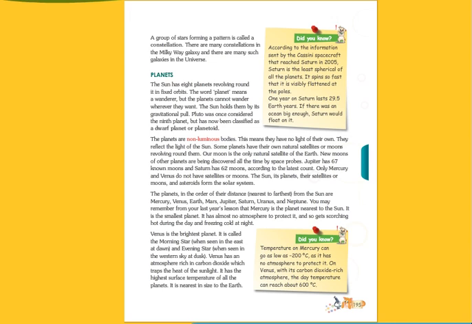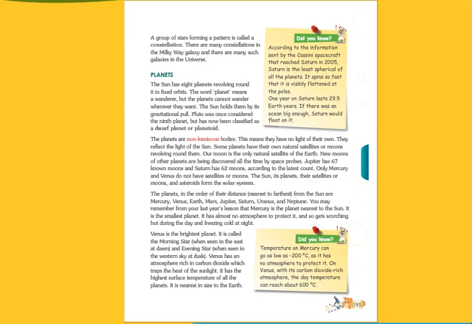So the planets are non-luminous bodies. What are planets? They are the non-luminous bodies. This means they have no light of their own. They reflect the light of the sun. Some planets have their own natural satellites or moons revolving around them.